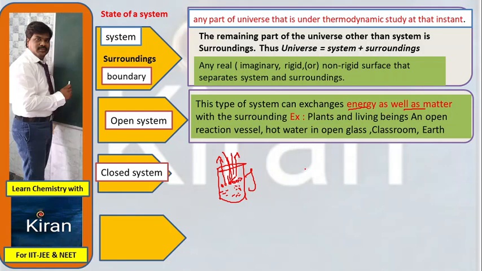Plants exchange heat as well as matter with the atmosphere. How? Plants doing photosynthesis release oxygen gas. Oxygen means 32 grams of mass. Mass is coming out and energy also coming out. It absorbs energy from the sunlight. It means energy as well as mass are exchanged between system and surroundings. So such kind of things come under open system.